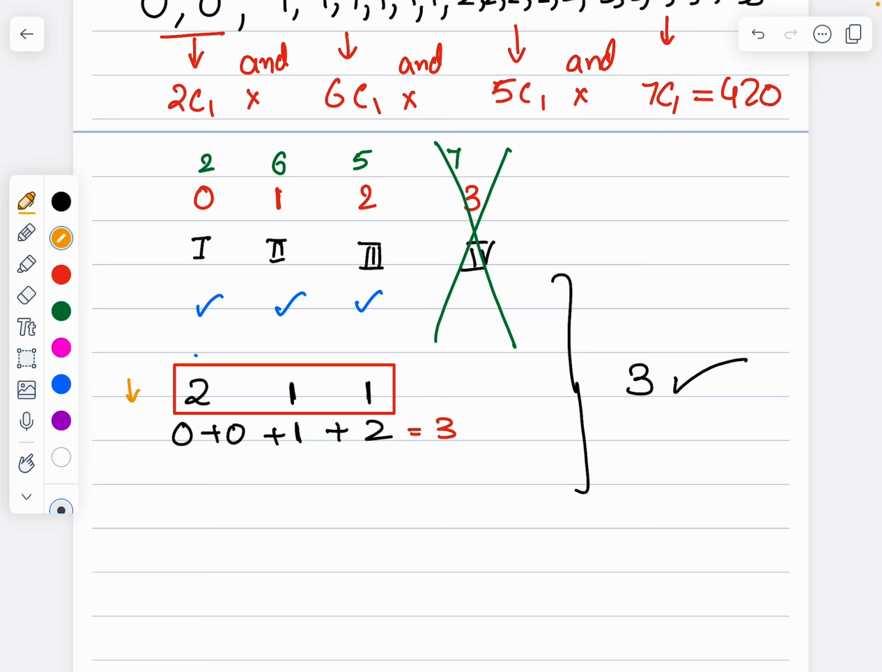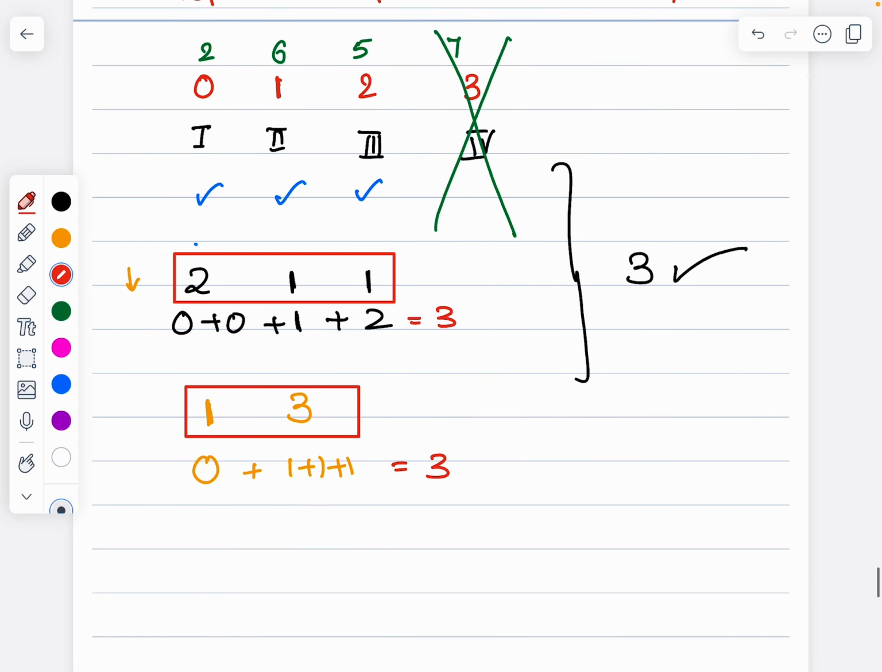So I'll be taking out 1 ball from here, 1 ball from the 0. So still I have to select 3 more balls. Those 3 balls should be from 1 itself only, because this is 0 plus 1 plus 1 plus 1. This will give me nothing but 3. This is another selection. That's all. These are the only 2 selections.